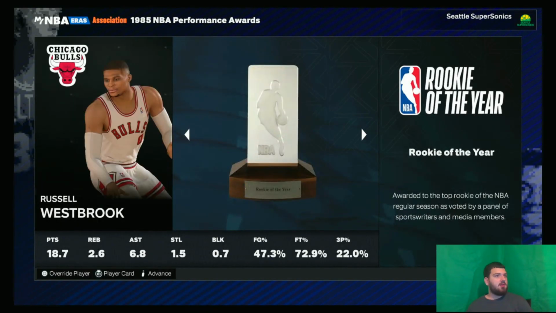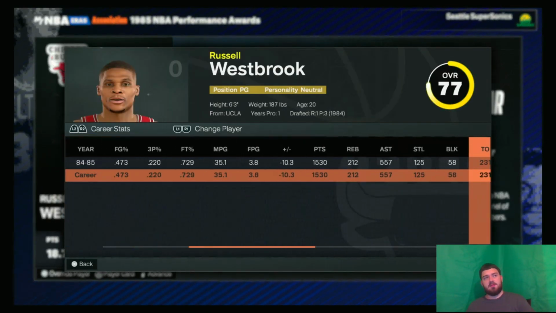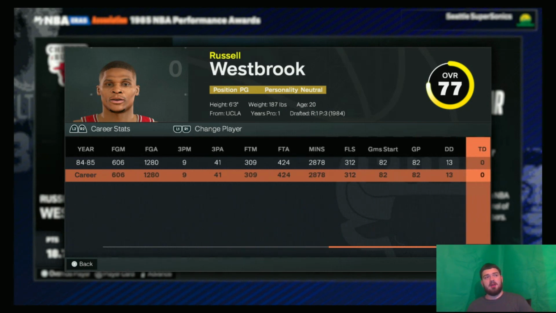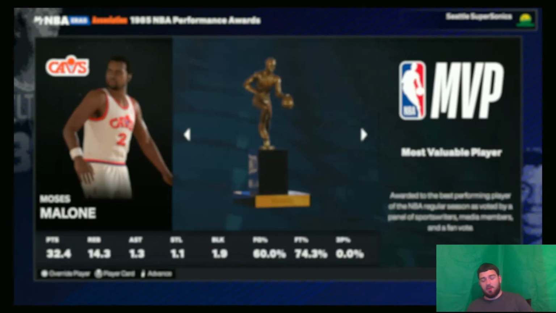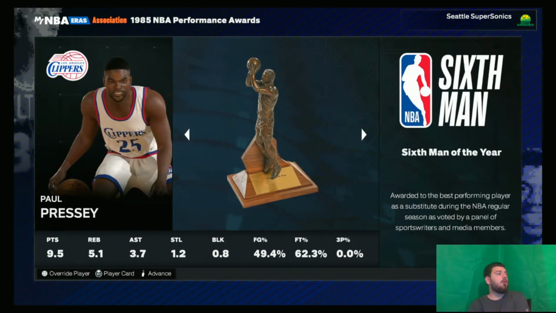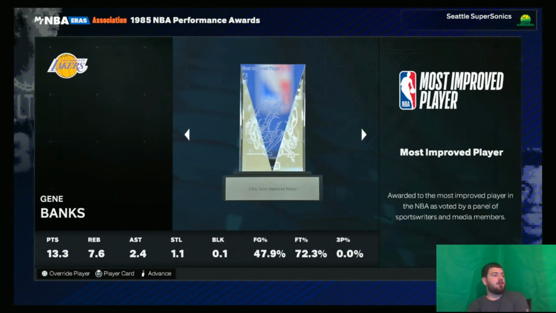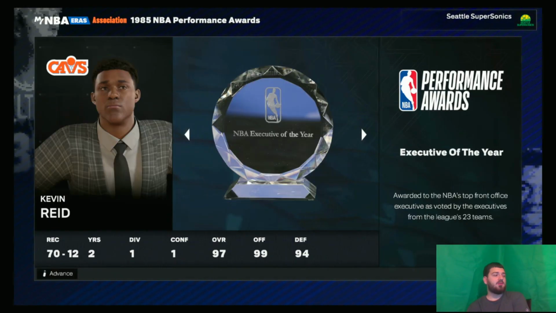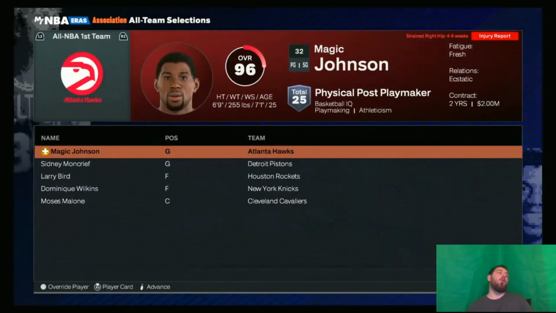Moses Malone again. Westbrook gets Rookie of the Year. Now, 22% from three. How many did he end up taking? He took 41, which I would venture to say is probably one of the most in the league. Here are your other awards. Cavs won 70. Whoa.